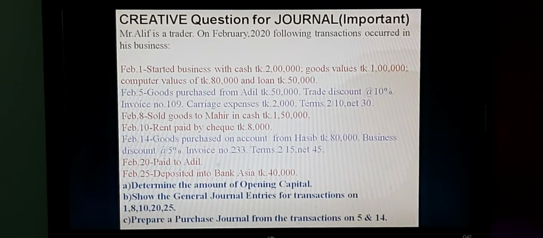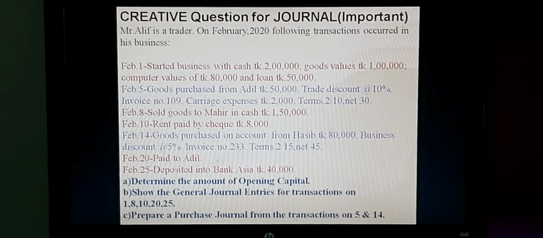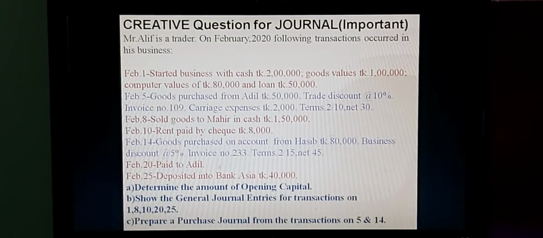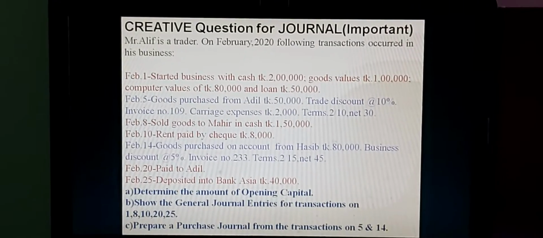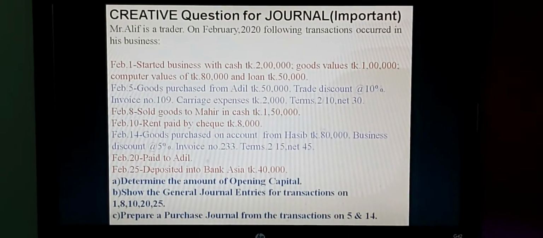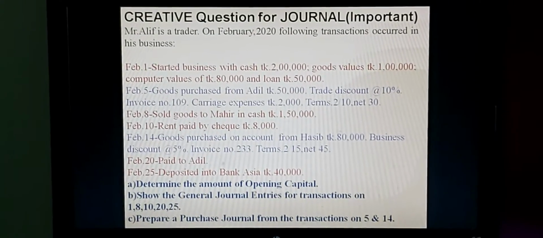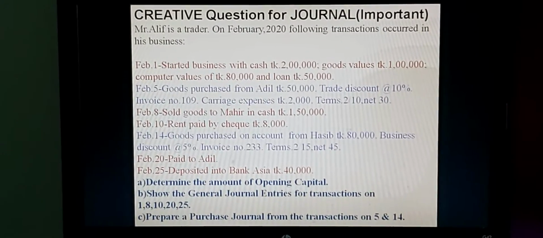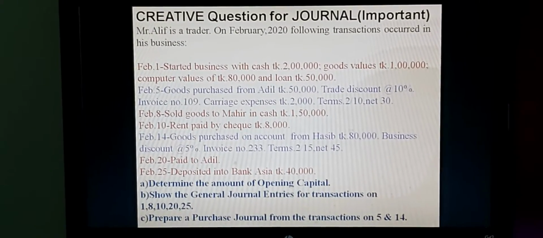It is related to many items: trade discount, invoice number, carriage expenses, terms and conditions. Do you know what trade discount is? Trade discount is the amount which is deducted from the total price of purchased goods. It is not recorded in the books of account, but it is deducted from the total amount of purchased goods. Invoice number is a kind of evidence for any transaction, purchase and sales. Carriage expenses are incidental expenses for buying goods.